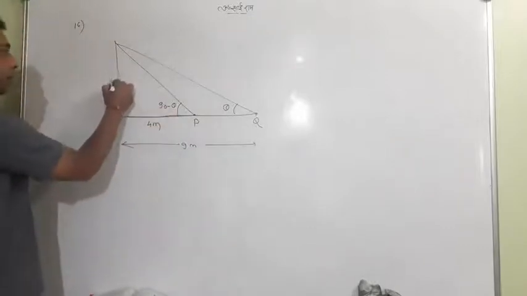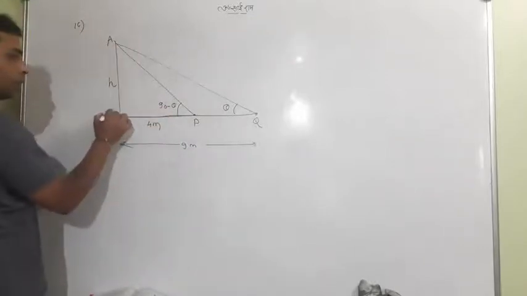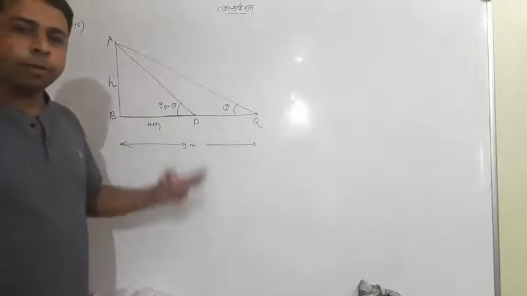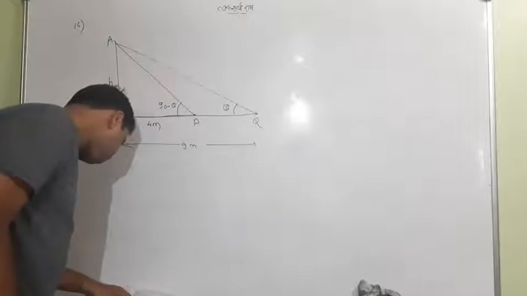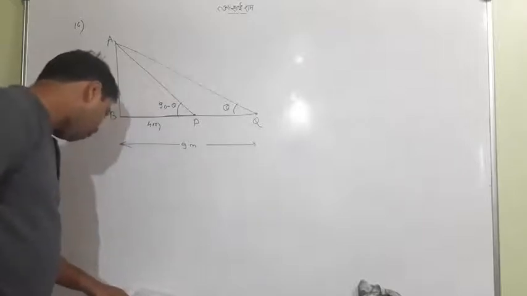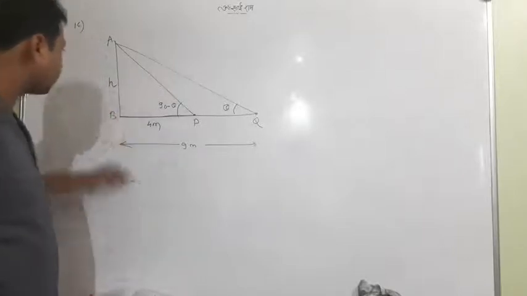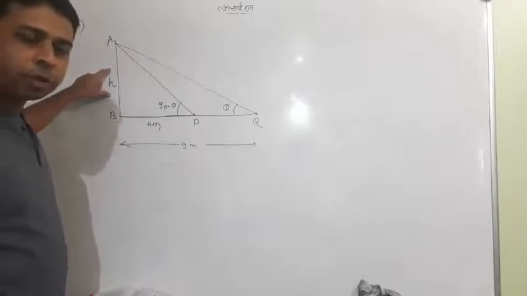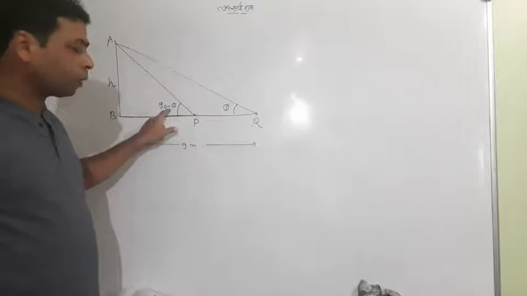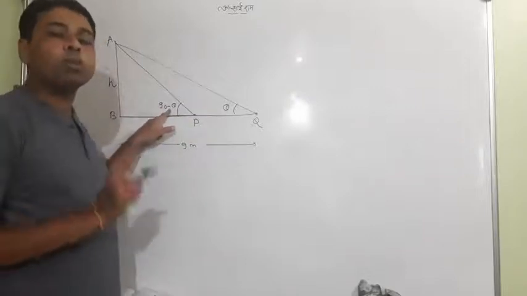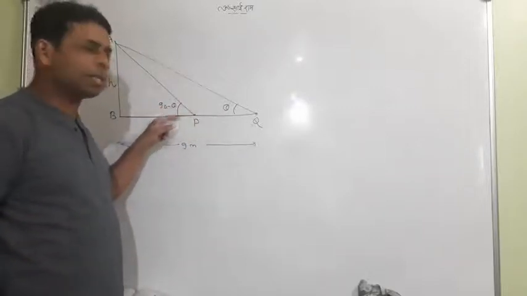And this is the height h. One thing: the height h is not given. We have to prove that the height of the tower is 6 meters, that h equals 6 meters. How to prove this? These two angles are not given, but it is given that they are complementary angles, so it is theta and 90 minus theta.